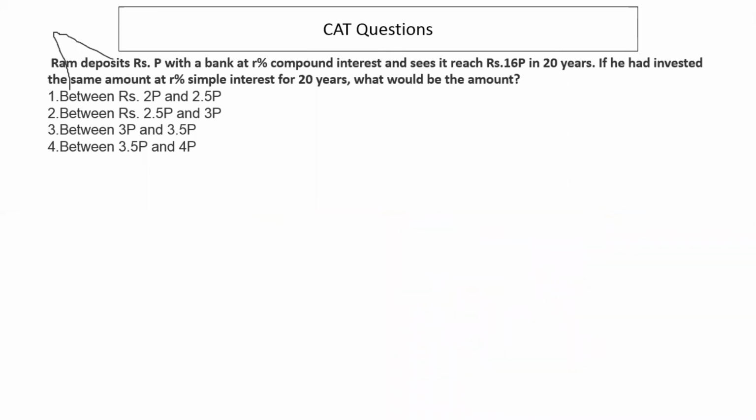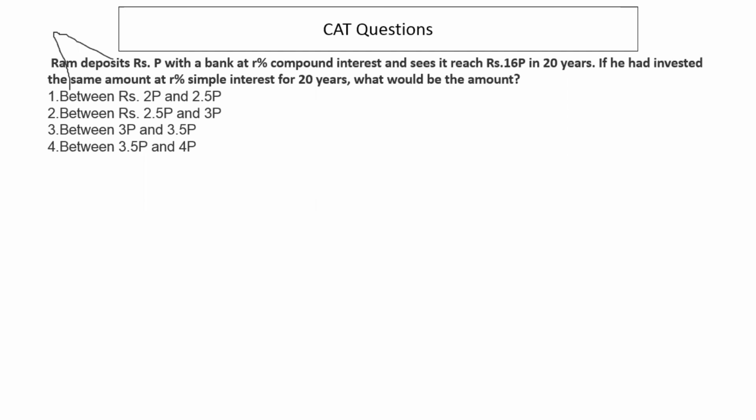Second question is this, which I wanted to discuss, and there is one important concept that I want to discuss in this question. Ram deposits rupees P with a bank at R% compound interest and sees it reach rupees 16P in 20 years. If he had invested the same amount at R% simple interest for 20 years, what would be the amount?